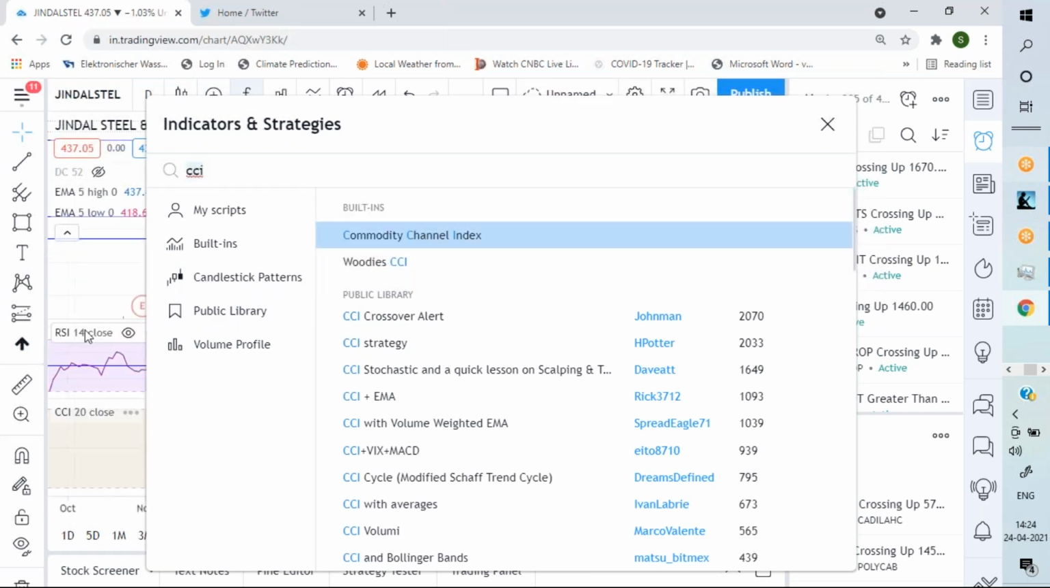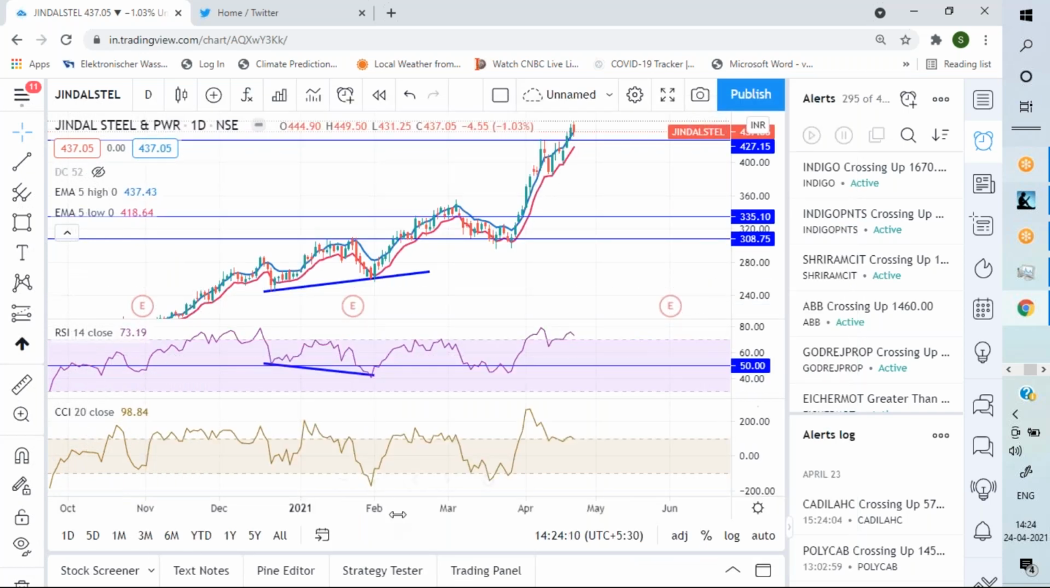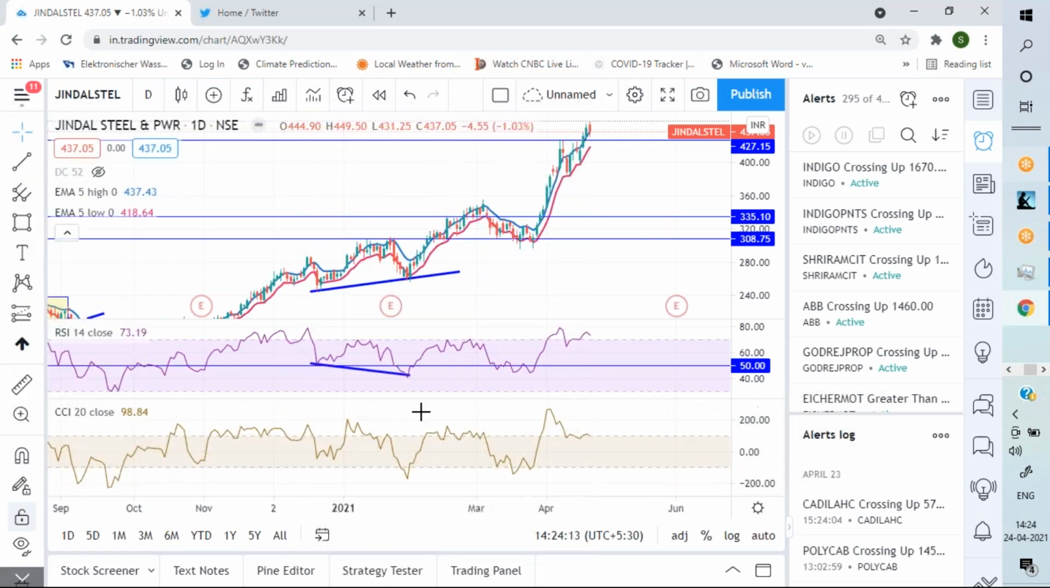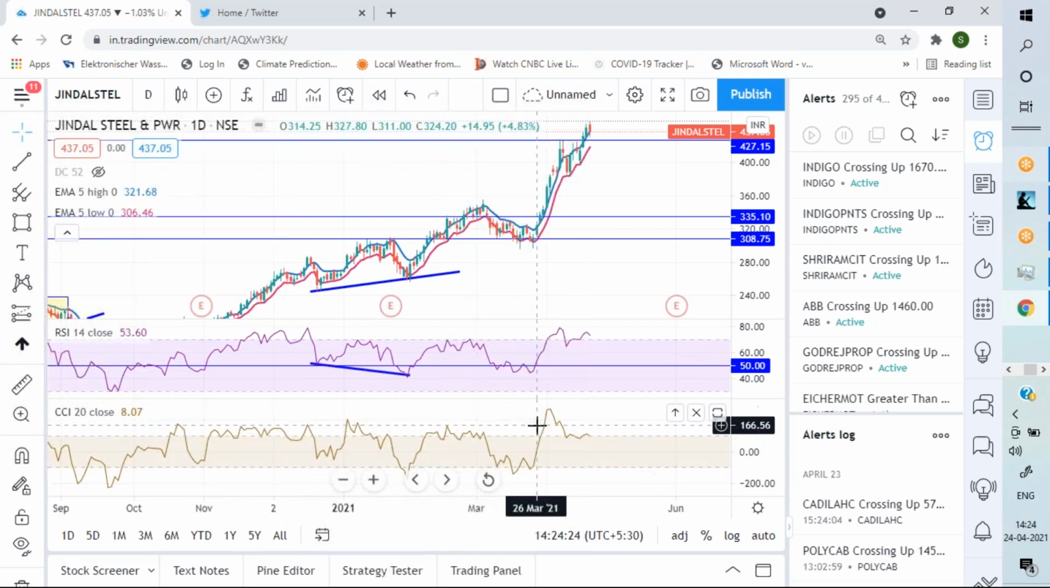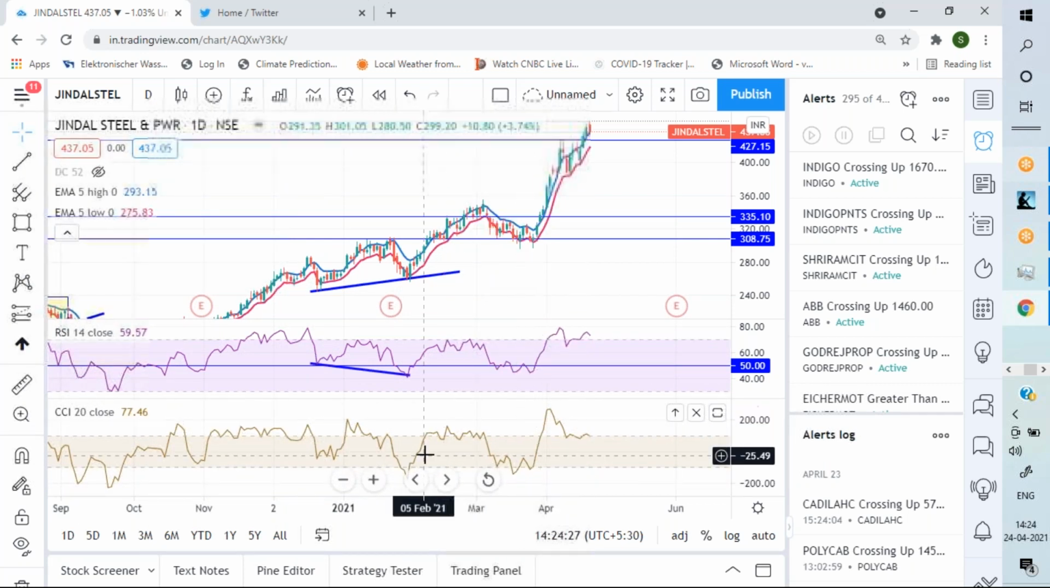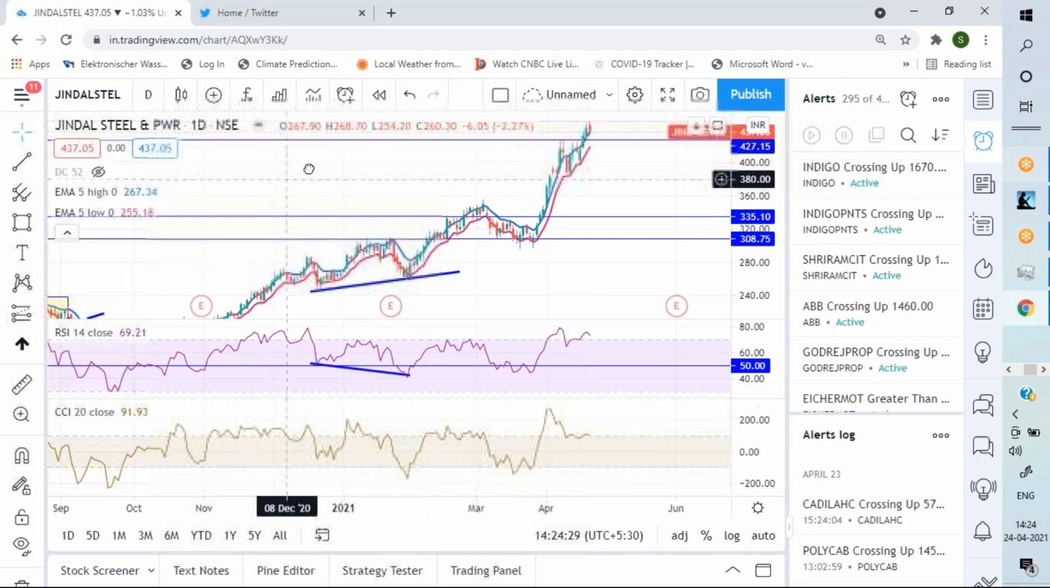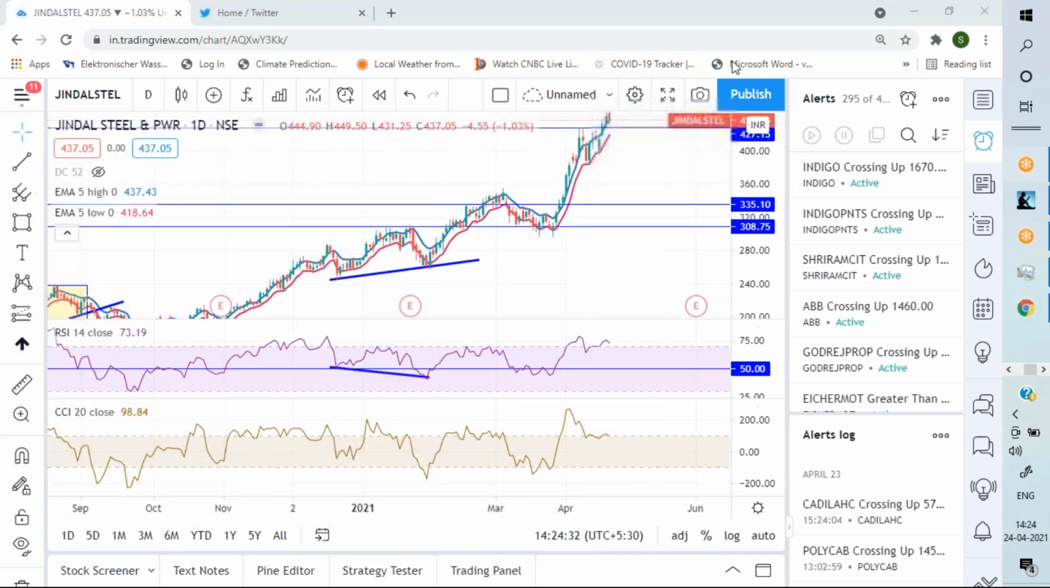Commodity channel index. Nothing related to commodity itself, because this was in the initial phases when it was discovered, used by commodity traders and used in the commodity market a lot. So they gave it the name commodity channel index, but this is used for many or all things.